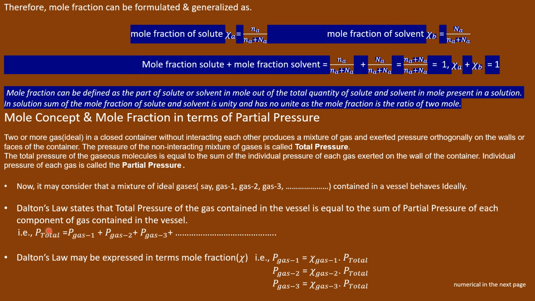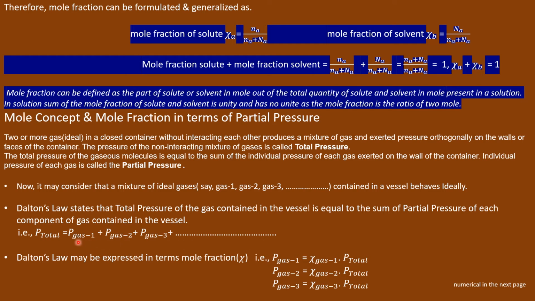Therefore, total pressure of the container, P total, equals partial pressure of gas 1 exerted on the wall of the container, plus pressure of gas 2, plus pressure of gas 3, plus so on. Dalton's law may be expressed in terms of mole fraction.